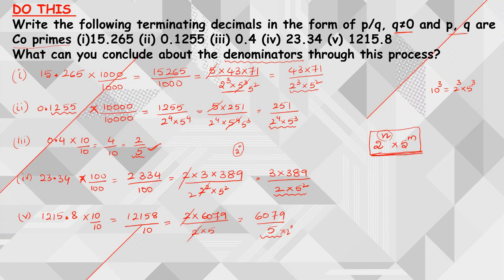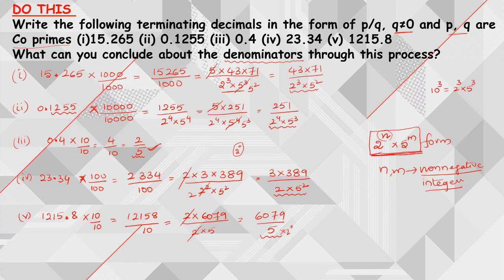So these 5 examples state that whenever you take a terminating decimal and convert it into p by q form, then the denominator of the p by q form will always contain this particular form, 2 power n into 5 power m. Here n comma m are non-negative integers. We have already discussed non-negative integers. Non-negative integers means positive integers along with 0.